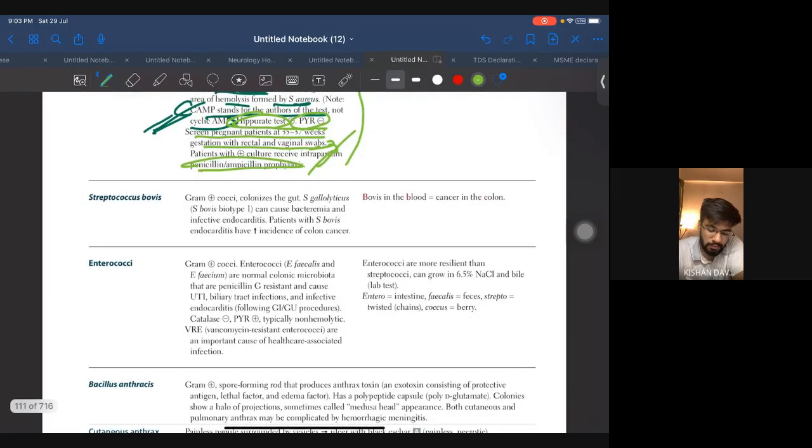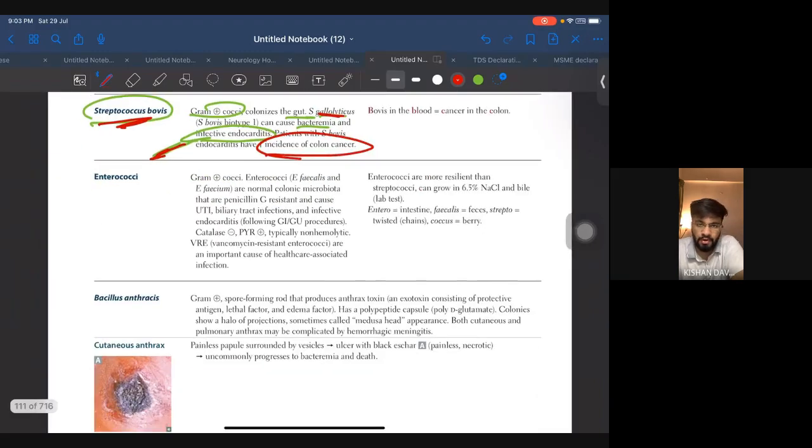Okay, coming to Streptococcus bovis, gram positive, colonizes the gut. Streptococcus gallolyticus can cause bacteremia and infective endocarditis. I already noted down for you while we were doing infective endocarditis. Streptococcus bovis or gallolyticus is for colon cancer associated infective endocarditis. Okay, that's it for Streptococcus bovis.